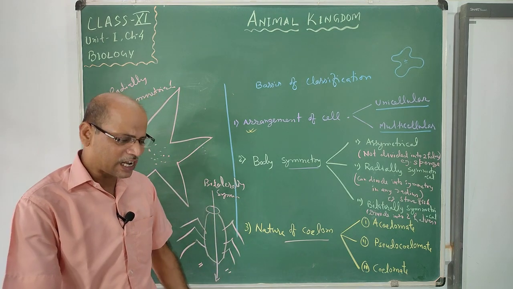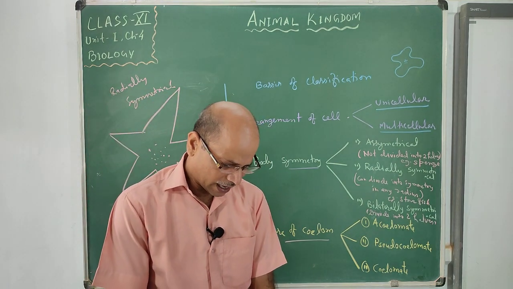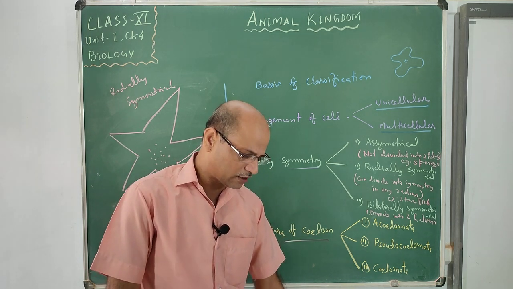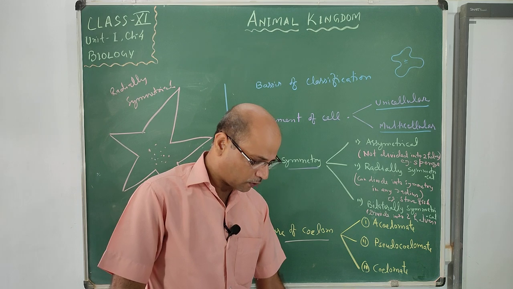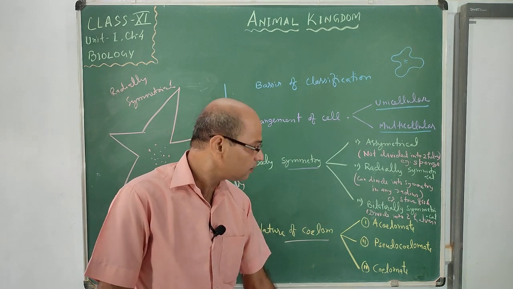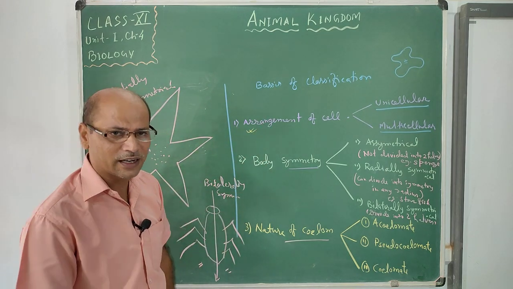In the next class we will discuss the coelom, and then other patterns of nutrition, support, and body protection, up to notochord. Okay, thank you.